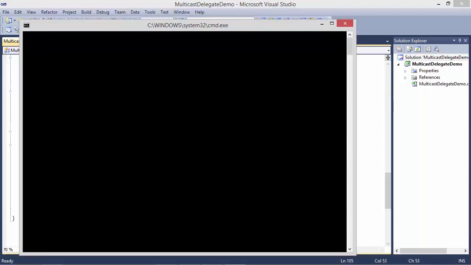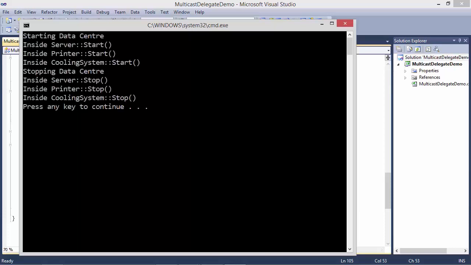So you can see we are able to encapsulate multiple methods, and when we invoke the delegate instance, it invokes all the methods which are encapsulated.